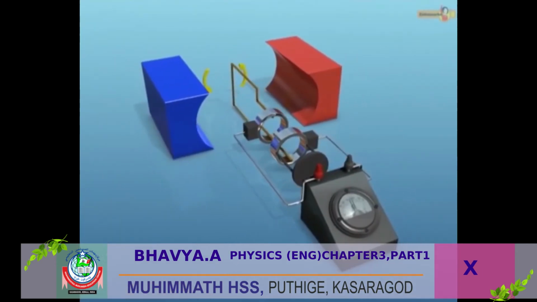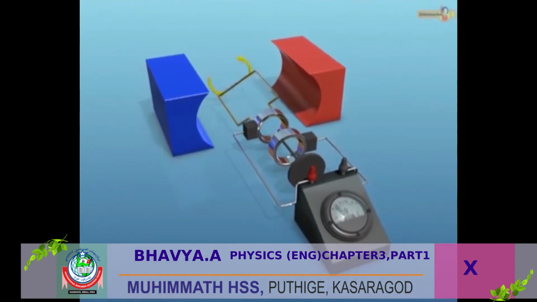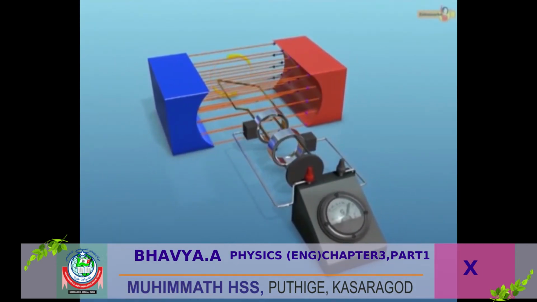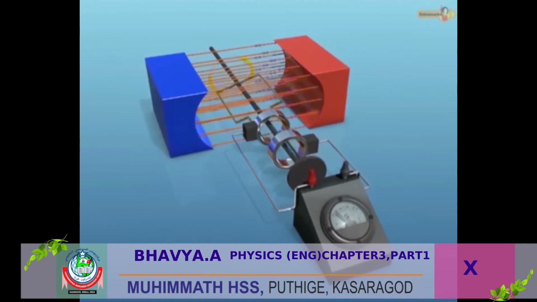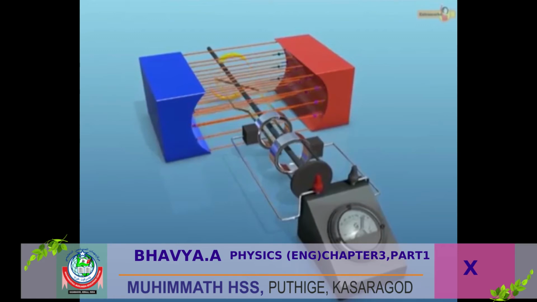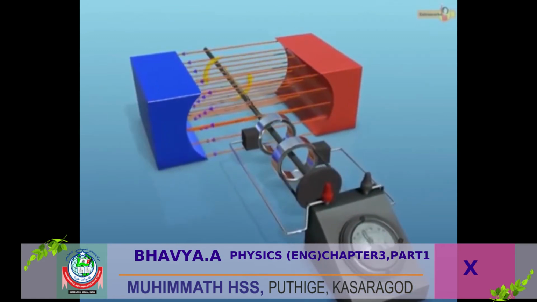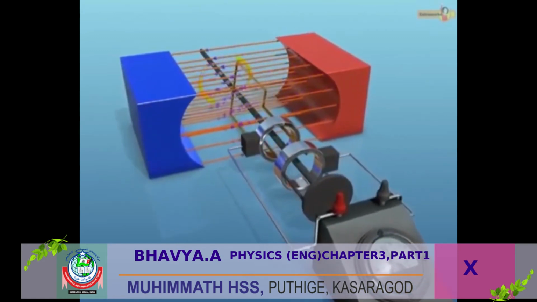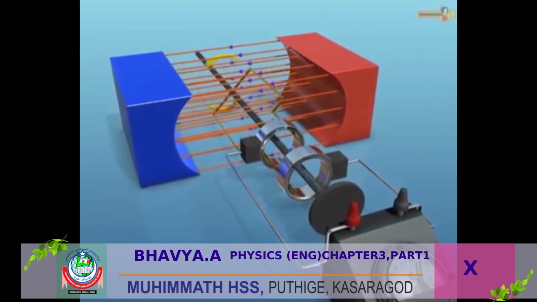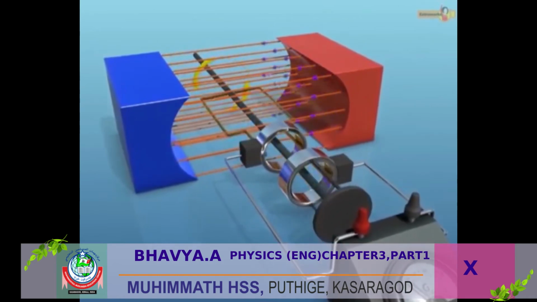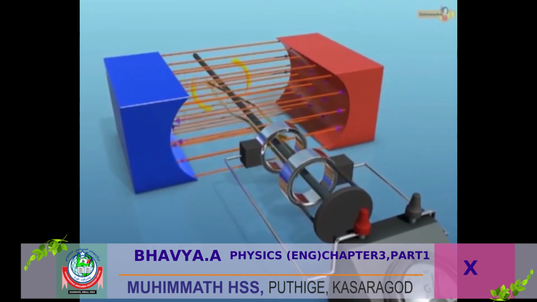Now let's see the working of an AC generator. The armature keeps on changing its relative position with respect to the magnetic field as it rotates about an axis perpendicular to the field. Therefore, the flux linked with the coil keeps on changing with time. As a result, an EMF is induced. This in turn induces an electric current in the coil, as the 2 ends of the armature are connected to an external circuit. An electric current starts flowing through it. The current is detected by the galvanometer connected in the external circuit.